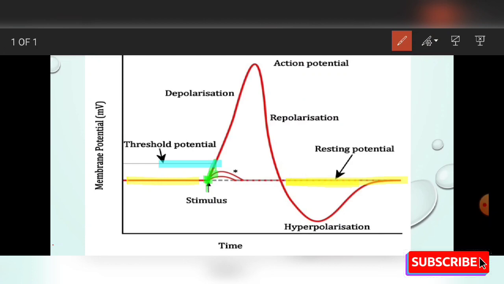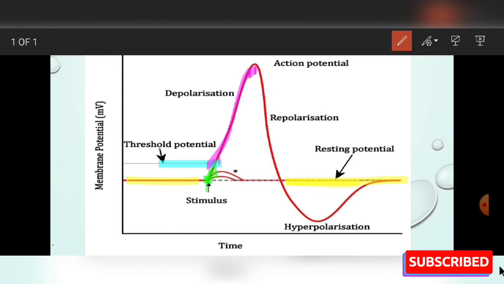Now if the stimulus reaches this threshold point, after that more and more sodium channels open and sodium starts moving inside the membrane, causing the depolarization, meaning less negativity of the membrane and creating positivity inside the membrane, or it becomes less negative.